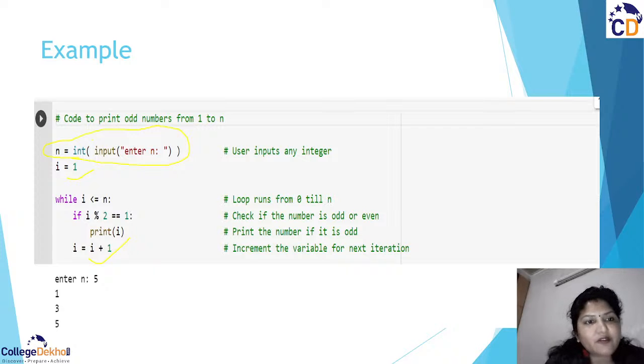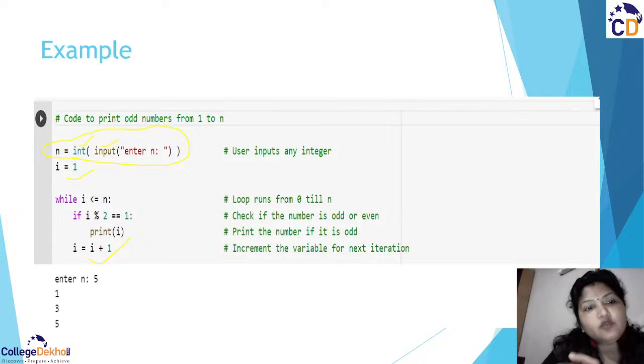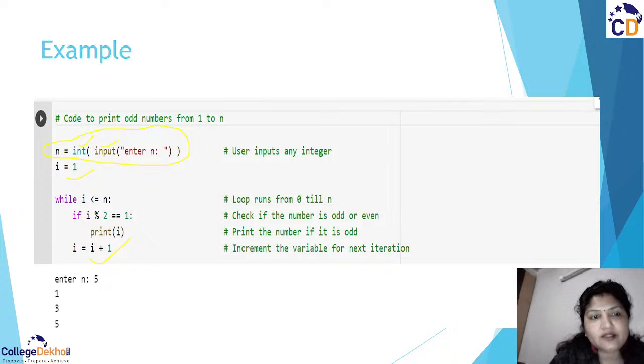Now why have we converted it into an integer? I told you by default the input function gives you a string value. If you want to convert the string into an integer, you need to mention the type of data you are going to have, right? So I am taking it as integer, and if I want to have float, I can write float here, right? Now I am going to write down the condition part. This is the condition part we have, right?